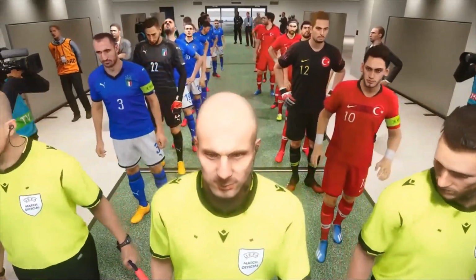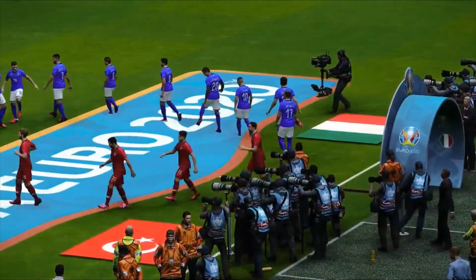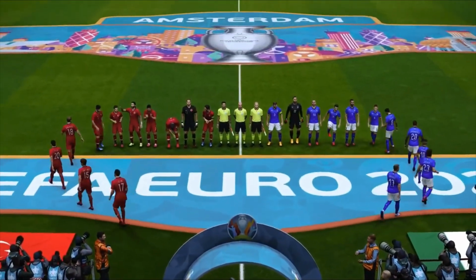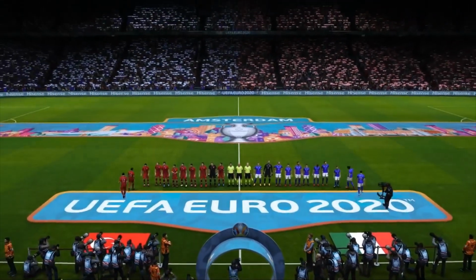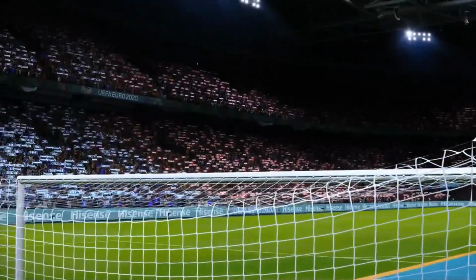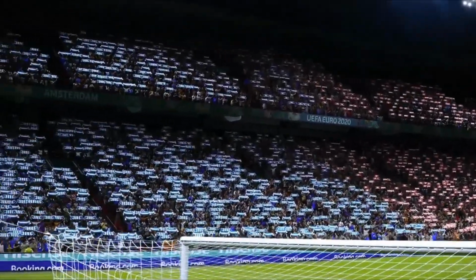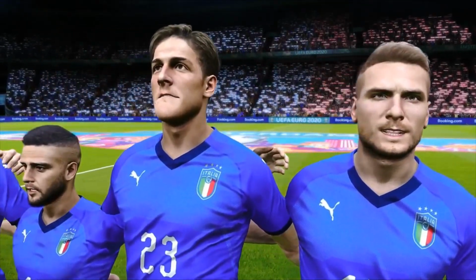24 nations battling it out for the big prize of the Euros. We all saw last time what happened in Euro 2016. Eder scoring that winning goal late on against France. Can they hold the title again, Portugal? Or are we going to see a new champion take over? Here are the national anthems of each side.